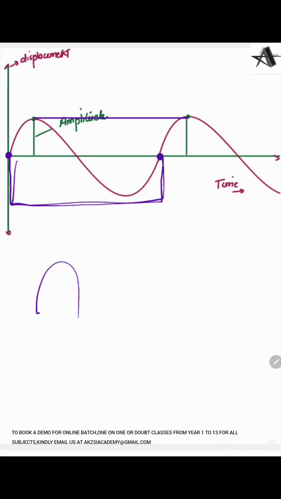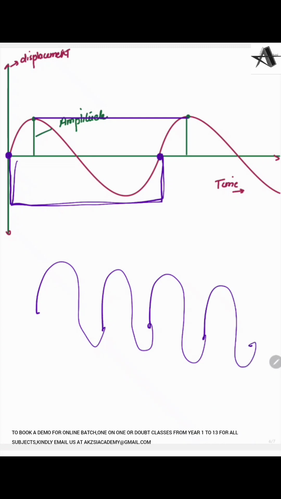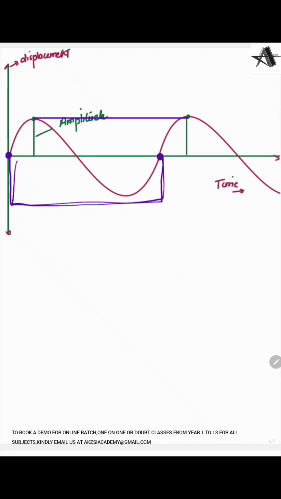Like a sine wave, it's like this, then again starts to move like this. So it's periodic when it keeps on showing the same behavior. So the length covered, or the distance covered by a wave in its one complete cycle, is the wavelength, or the definition that we use mostly for our exam is the distance between two consecutive peaks or two consecutive troughs. That will give you the wavelength.